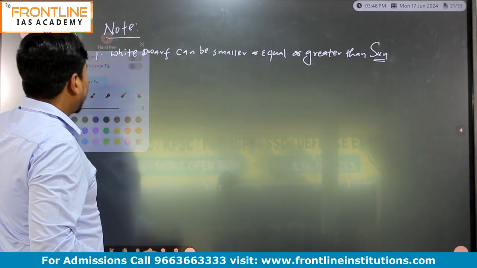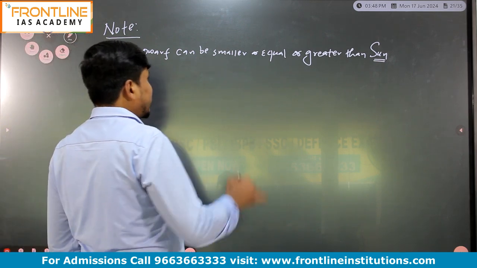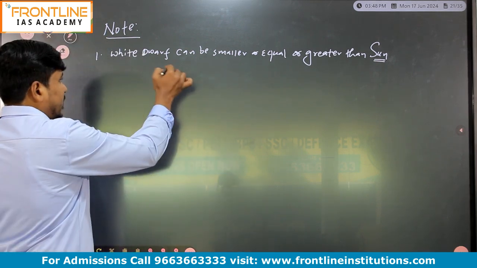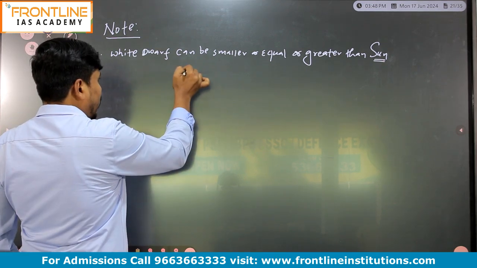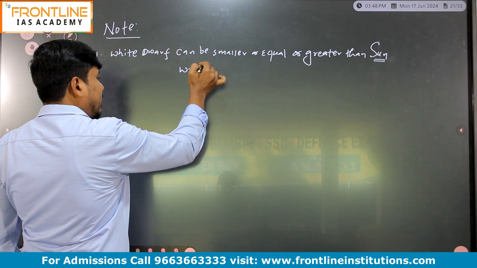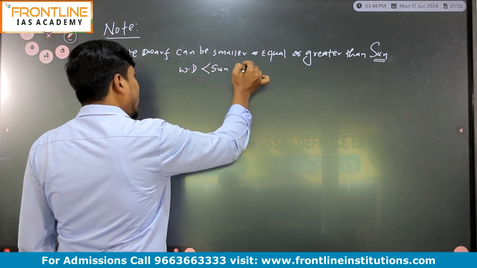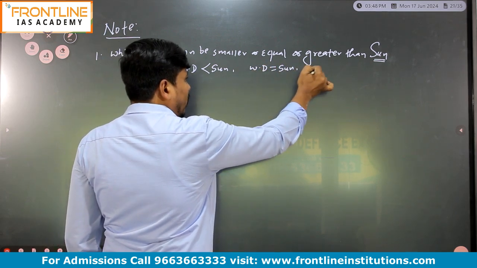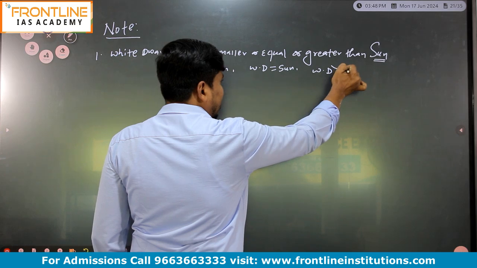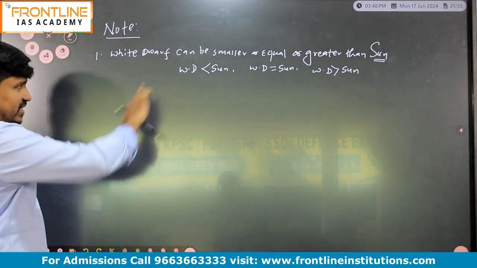White dwarf can be smaller than sun, or white dwarf can be equal to sun, or white dwarf can be even greater than sun. Very important. All the three possible cases are possible.